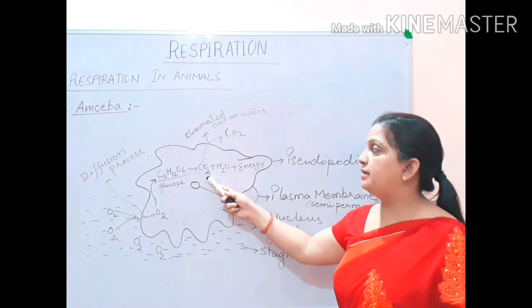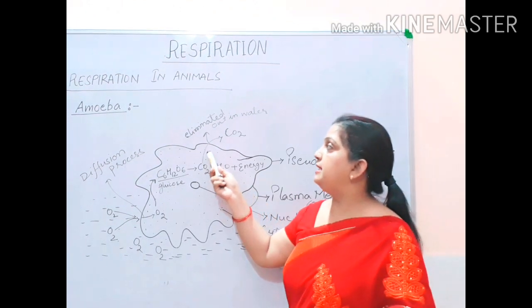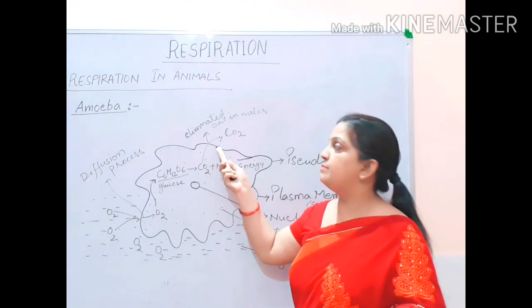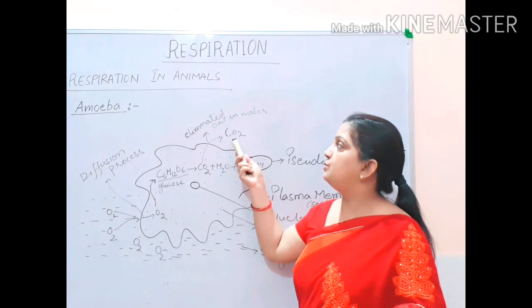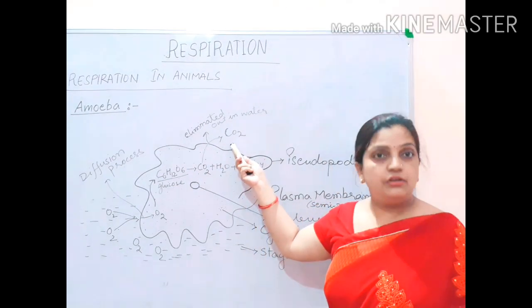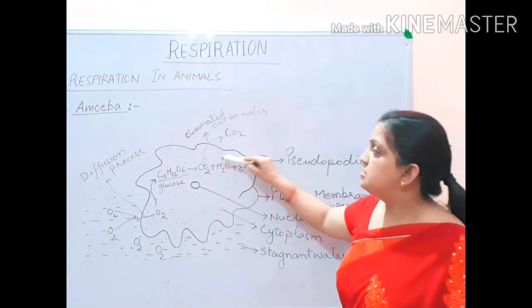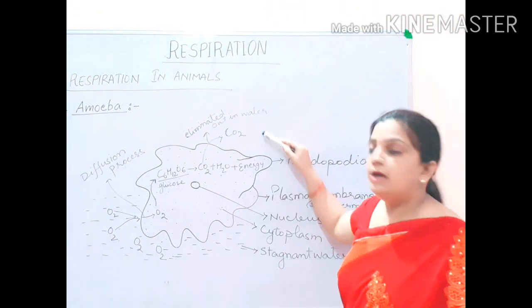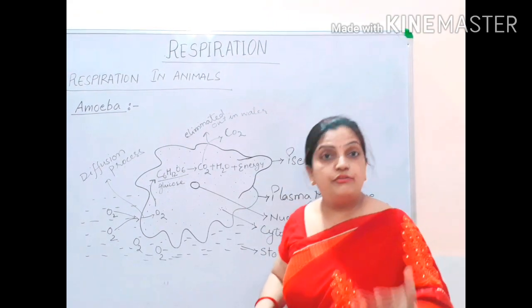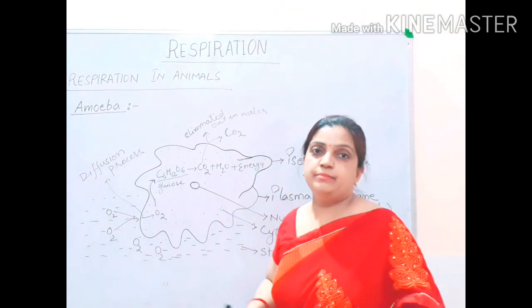So this carbon dioxide along with some water is released through the plasma membrane by diffusion outside into the atmosphere, that is the water. So CO2 is released into the water. CO2 is eliminated out into the water. How? By the diffusion process. From where? Through the plasma membrane, which is a semi-permeable membrane.